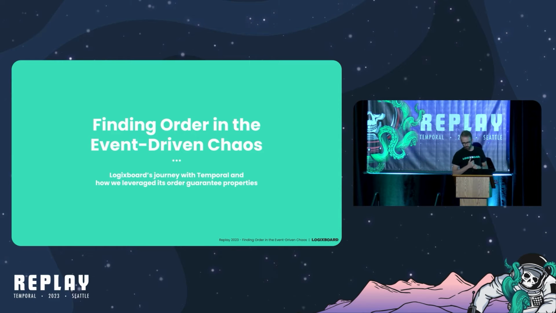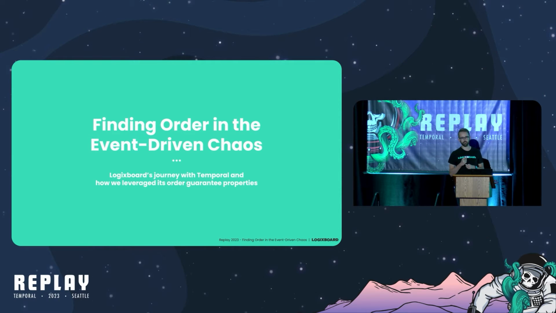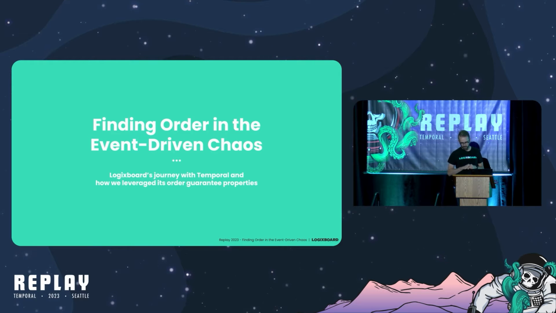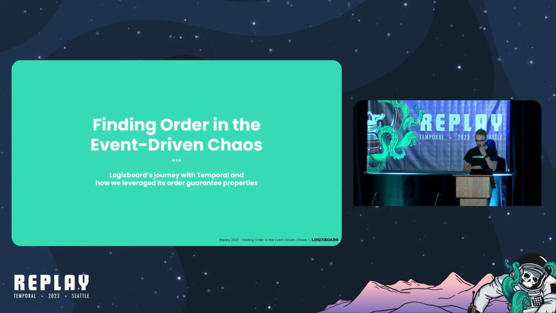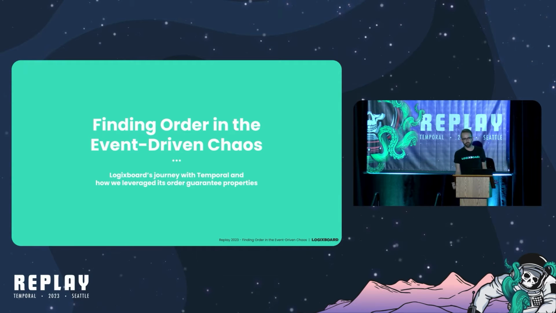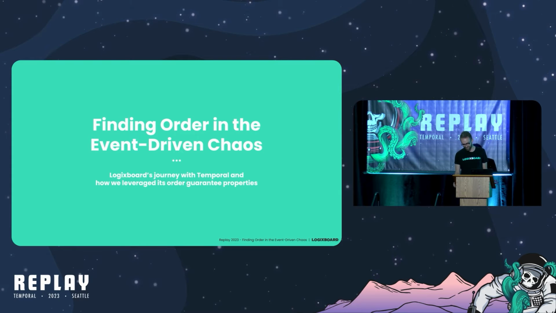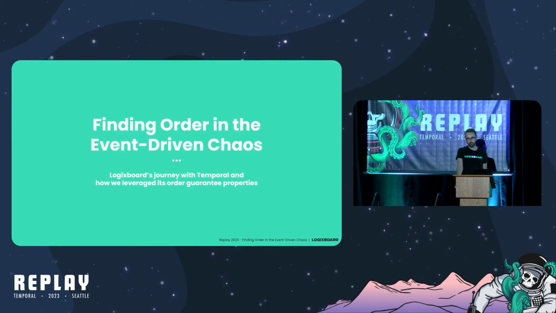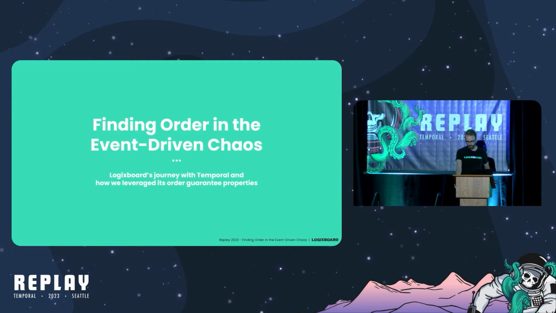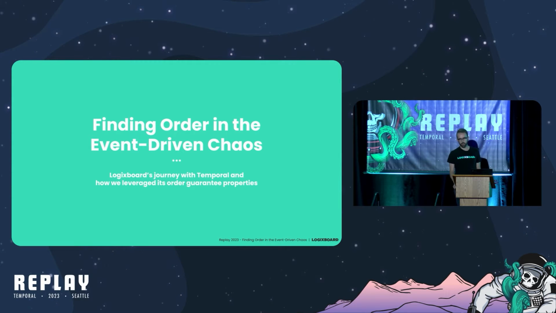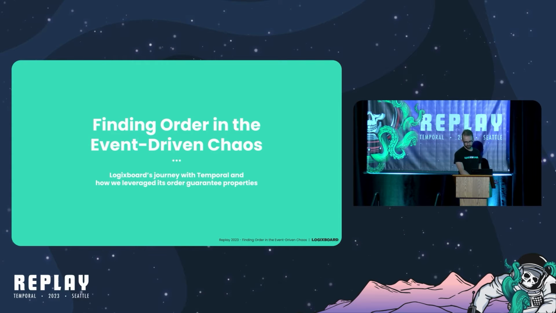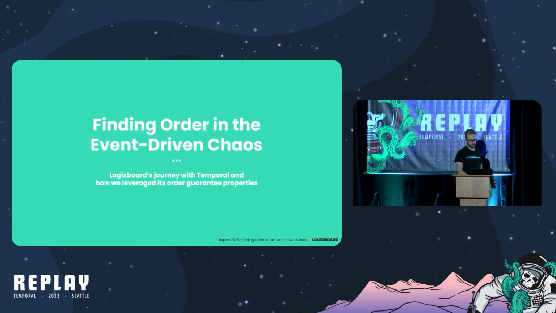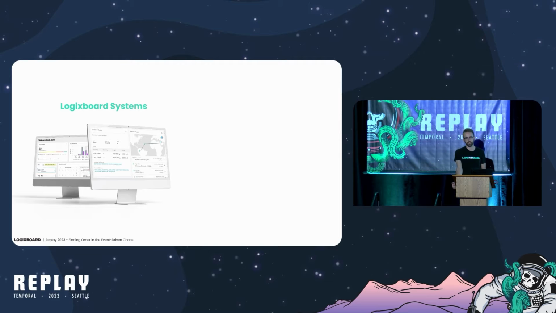In particular, I'll walk through how we use Temporal's primitives around order guarantees and the patterns we built up around those primitives. The implications of these primitives are not so obvious in my opinion, but they're really powerful and they're an essential part of why our system behaves well today and operates effectively. So I thought it was worth sharing. There we go. Okay, first a little bit of context.